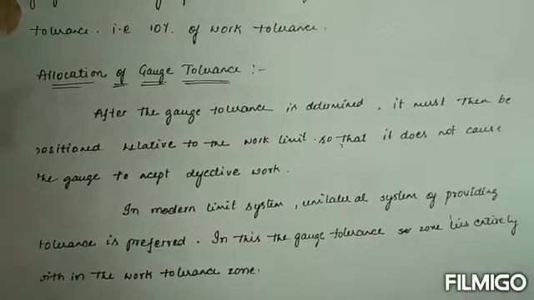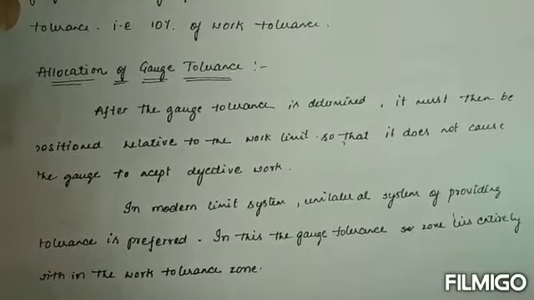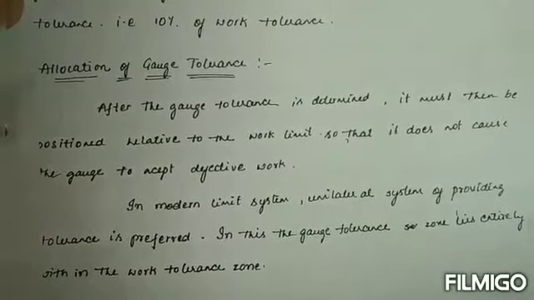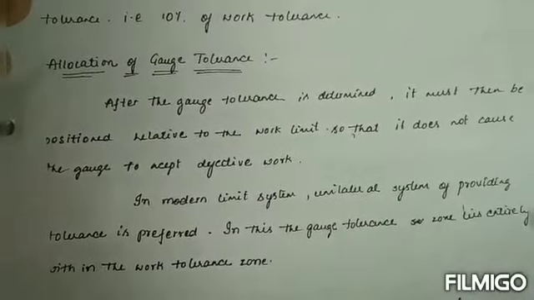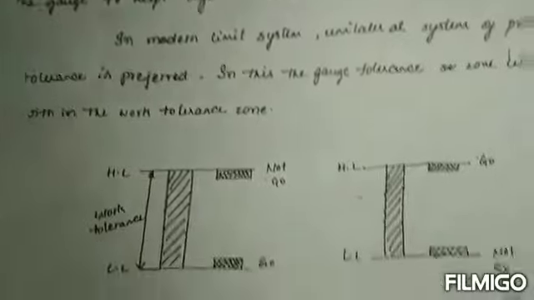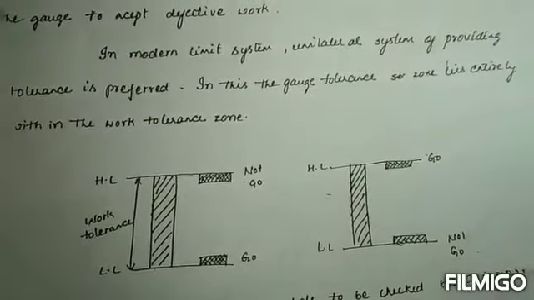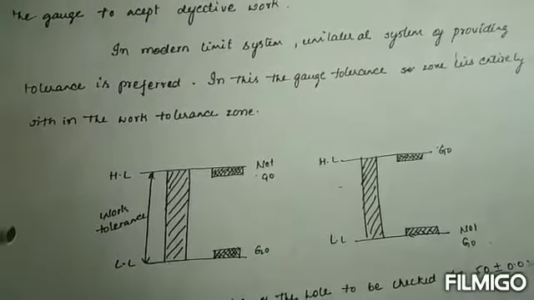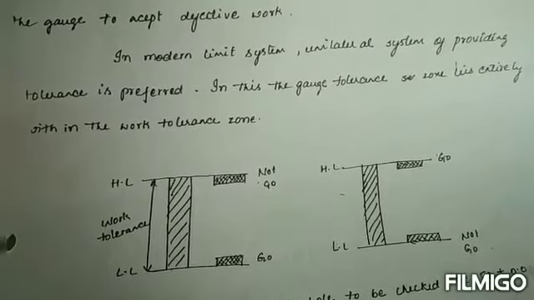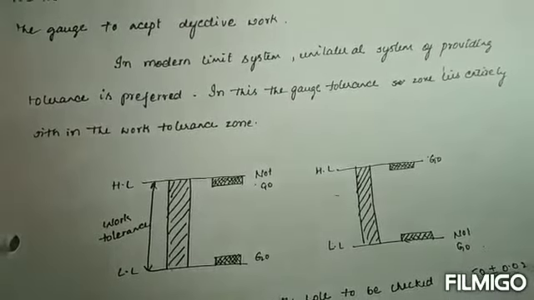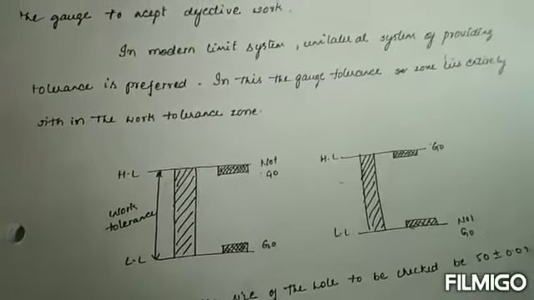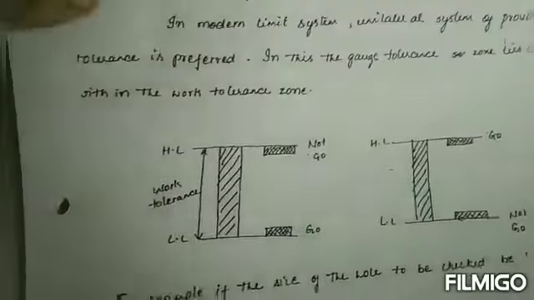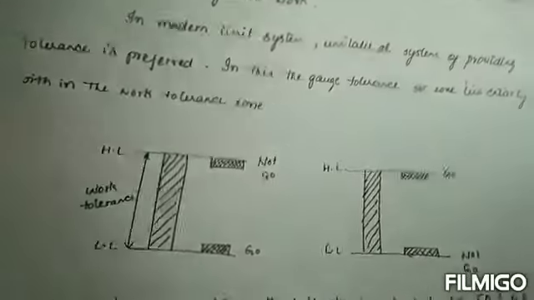In limit systems, the unilateral system of providing tolerance is preferred. In this, the gauge tolerance zone lies entirely within the work tolerance zone. Here we see the types of gauge tolerances: the upper limit and the lower limit, that is, the no go gauge and the go gauge limits. The difference between them is called the work tolerance.